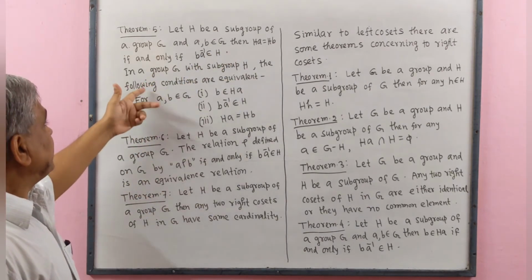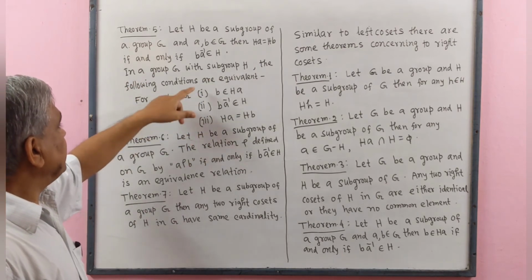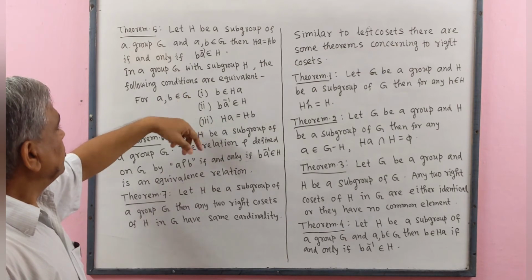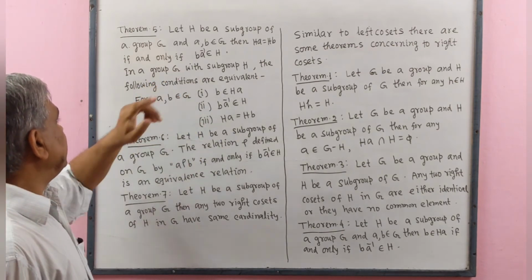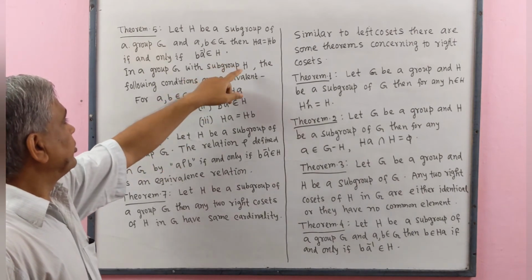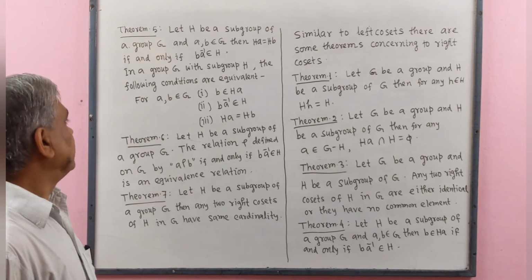Similar to left cosets, here we get the equivalence of these three statements. In a group G with subgroup H, the following conditions are equivalent.